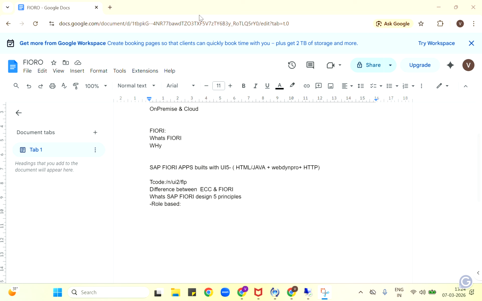Here the T-code is broken into pieces: if you want to create, that is one piece; if you want to change, that is one piece. Likewise it creates all the pieces and puts only the respective action into a role instead of all the authorization. This is the role based design in Fiori.